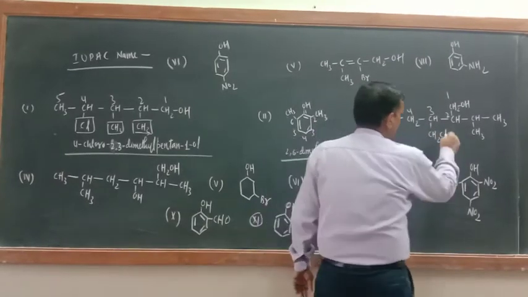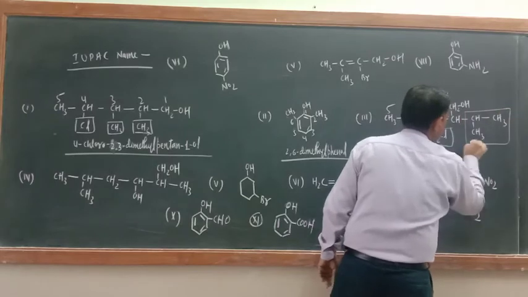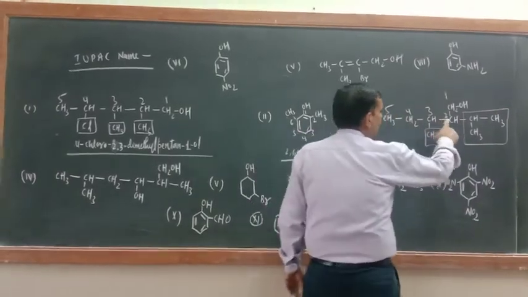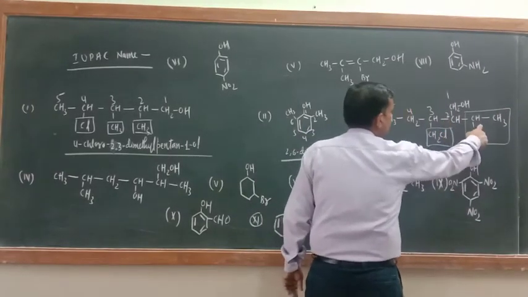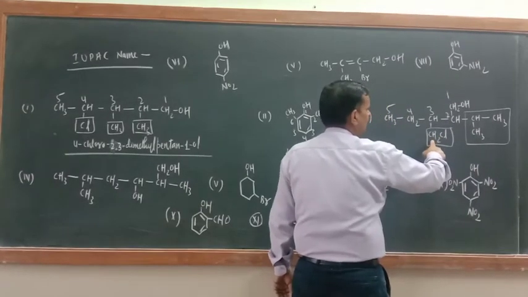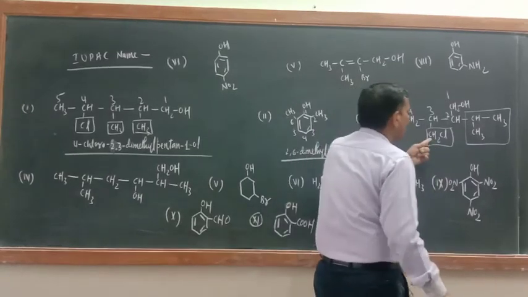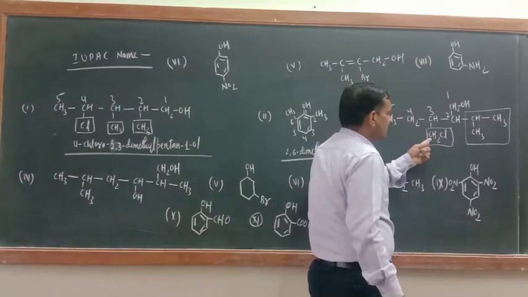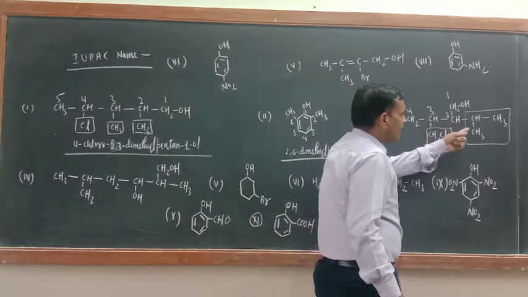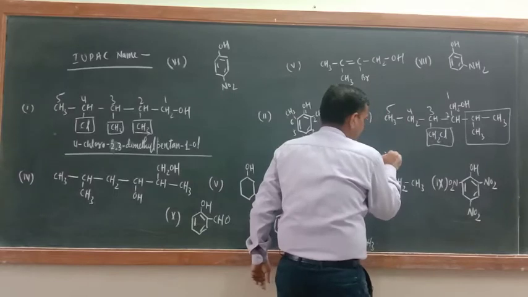One substituent is this one and another substituent is this one. At 2 number this is an isopropyl group. This is a chloromethyl group at 3 number. Correct or not? Alphabetically C is coming first, chloromethyl. What about this one? Isopropyl. So chloromethyl should be written first.